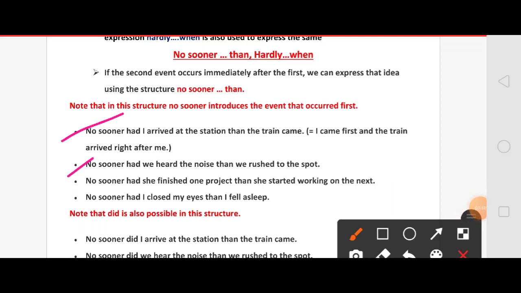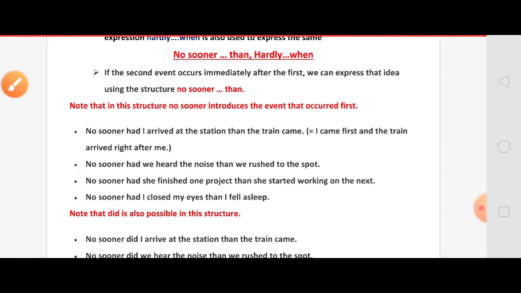Hope you have understood this one. Next one: No sooner had I closed my eyes than I fell asleep. That means first I closed my eyes and then I fell asleep. So you have to understand that while you are writing the sentence with no sooner, after no sooner you should write the first incident, whatever incident happened first in the given two sentences.